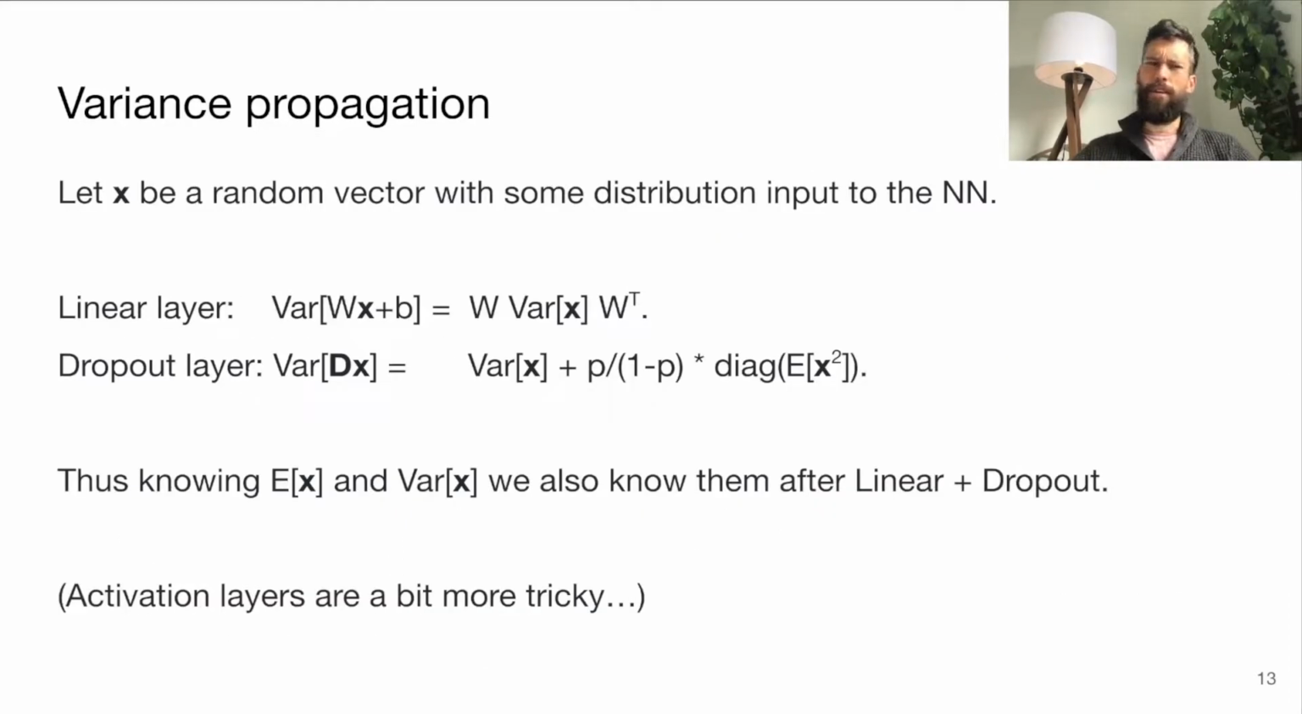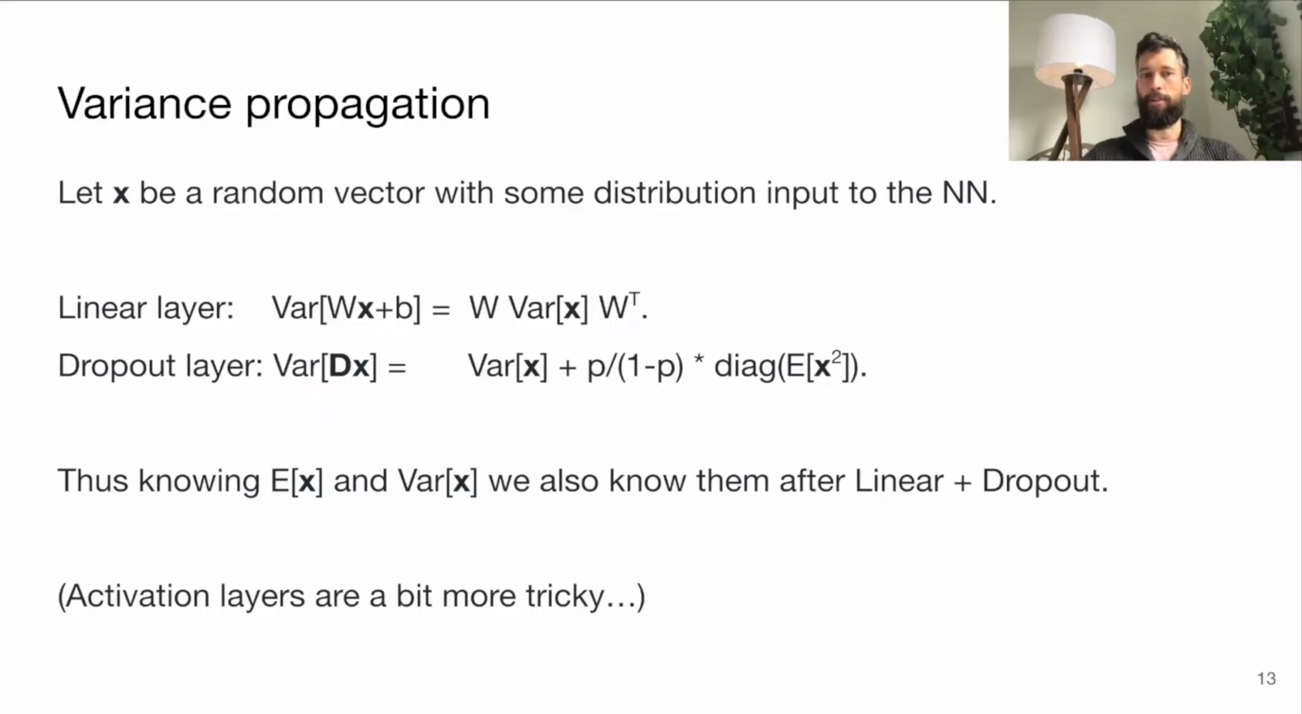So how do we push something like that through a neural network? Well, it's easy if you have a linear layer. So a linear layer just means you have some weight matrix that you multiply on your vector x, and you add some bias b. And if you use standard multi-dimensional variance formulas, you get that the variance of this multiplication is just the weight matrix times the covariance matrix times the transposed matrix. And similarly, we can deduce how the variances change when you use a dropout.